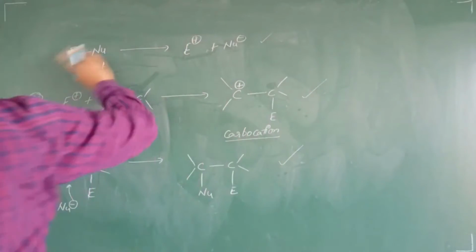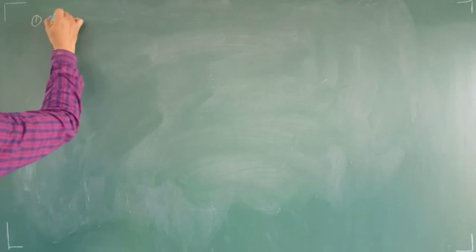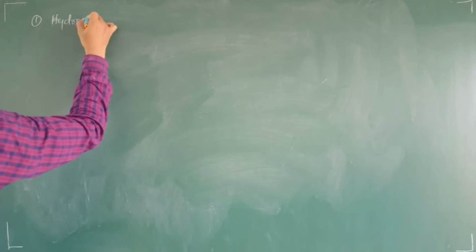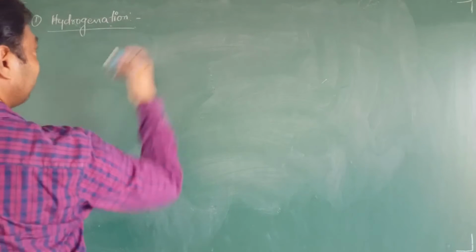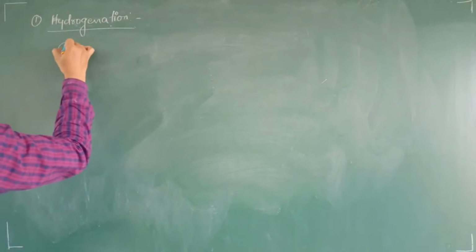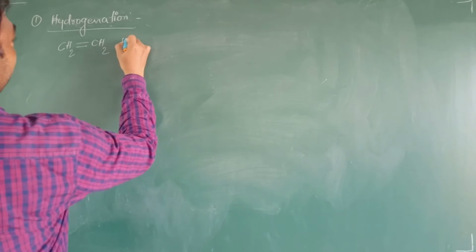Now, we will come to the next part of this one. That is, we will see some examples of this electrophilic addition reaction. Right. The first one in this, it is hydrogenation. Hydrogenation, in the name itself, it is there, addition of hydrogen. Okay. Now, first we will take one example and we will explain this hydrogenation. First, we will take here the first member of this alkene group, that is ethene. Ethene, in presence of